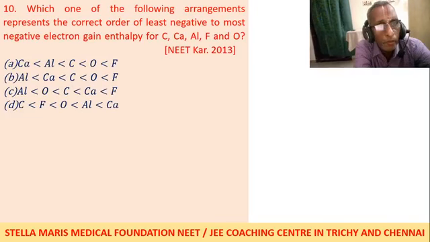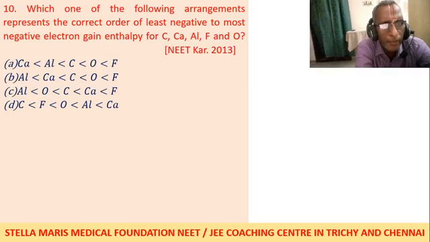Now, which of the following arrangements represents the correct order of least negative to most negative electron gain enthalpy for the elements carbon, calcium, aluminum, fluorine and oxygen?